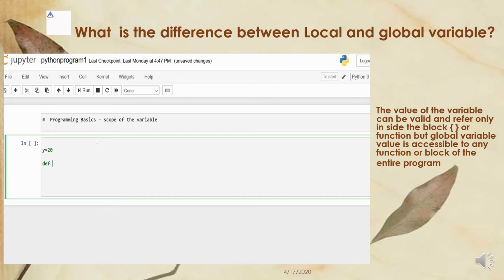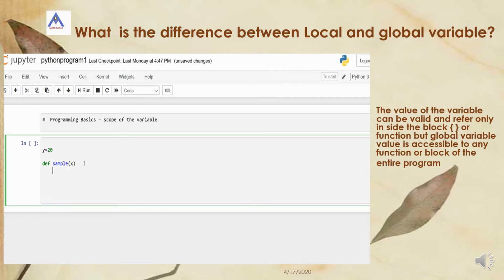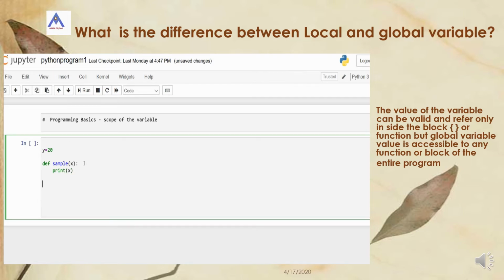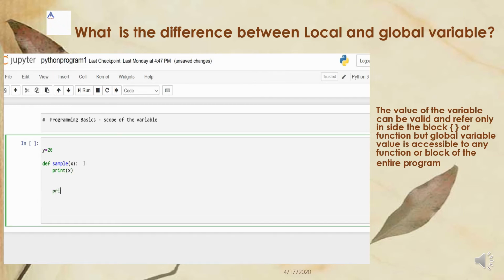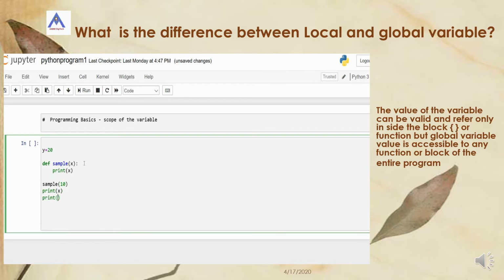So let me define one function named sample and pass one simple variable, and this function will print only that value, that is print x. After this function is over, I want to print the value of that variable. Suppose I say print x. We have to see what will happen in this case. Before that I want to call that function by passing one value. Then I want to print the variable y. You have to see what will happen.